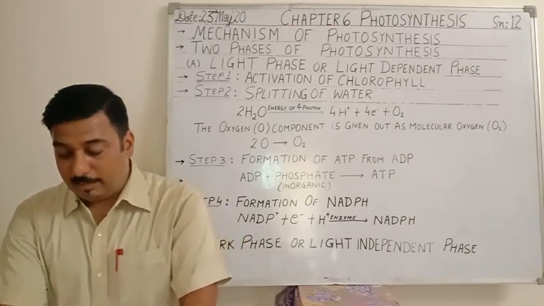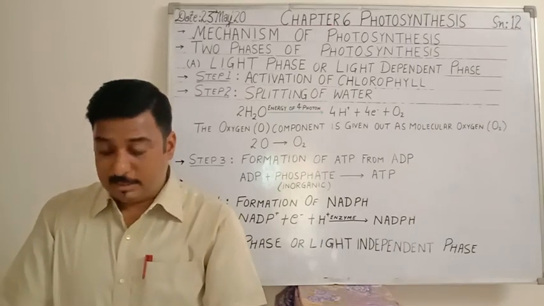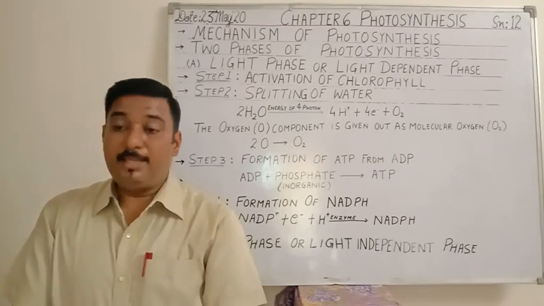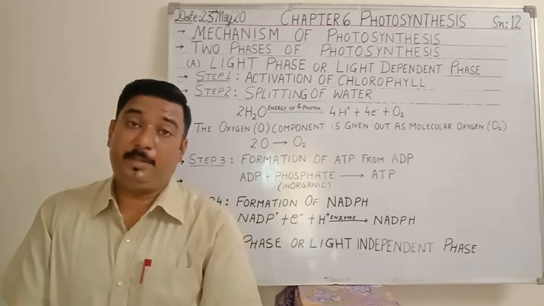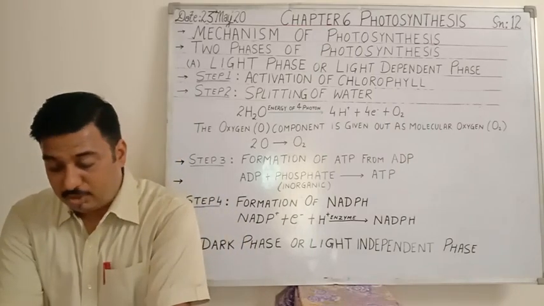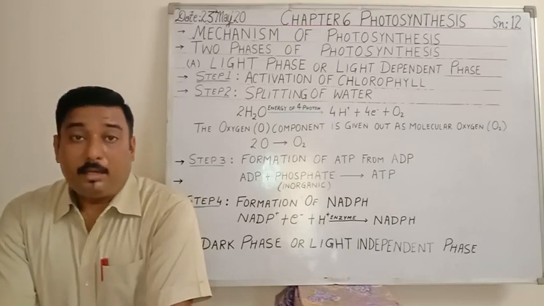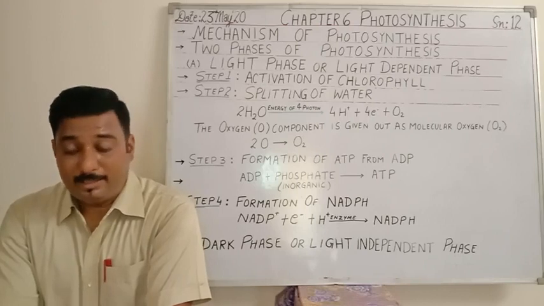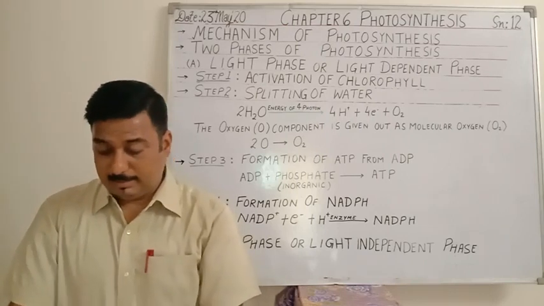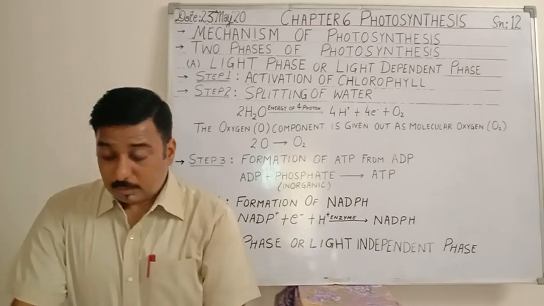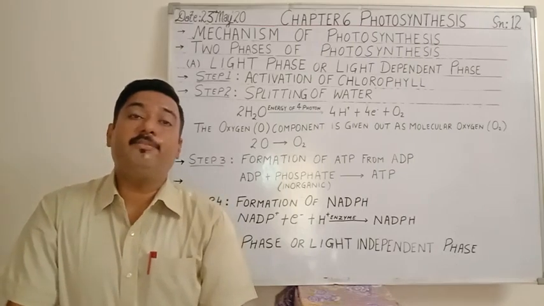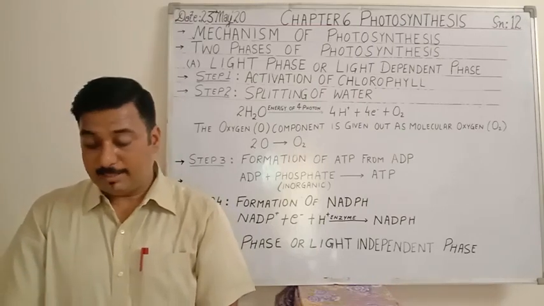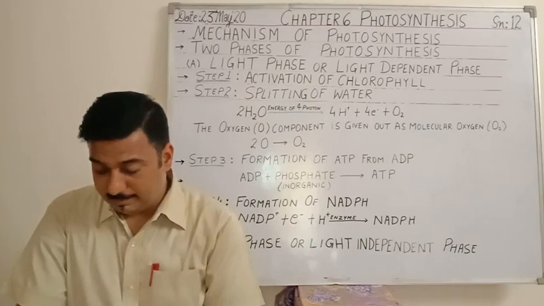Okay, so during this dark phase, carbon dioxide fixation occurs by a series of enzyme catalyzed steps. Means various types of chemical reaction will take place that will be catalyzed by various enzymes, and at last the food is formed in the form of glucose, that is carbohydrate, and that is synthesized. Then the reactions were first of all discovered by Melvin Calvin and Andy Benson, and upon their name only, the cycle is also called as Calvin-Benson cycle.